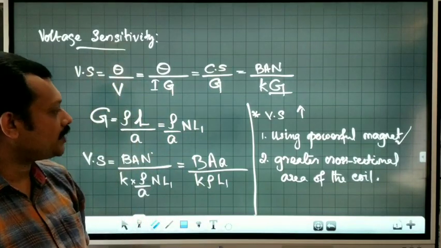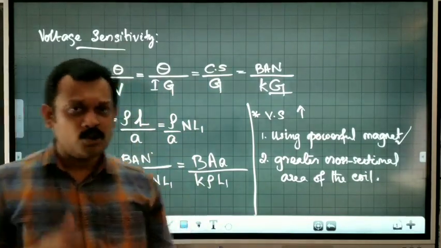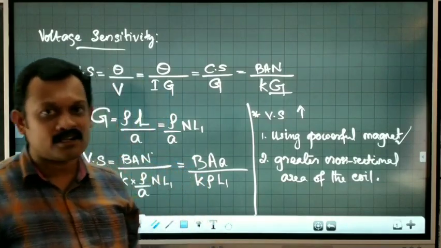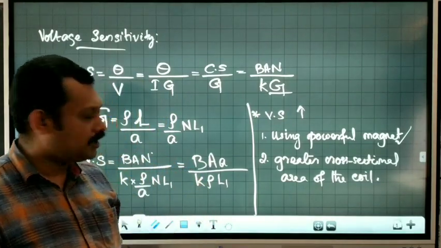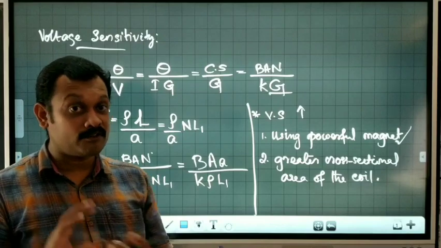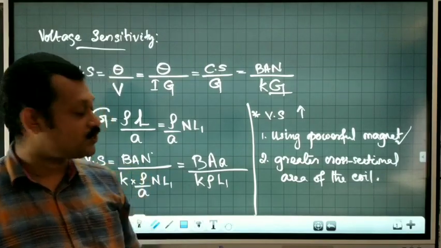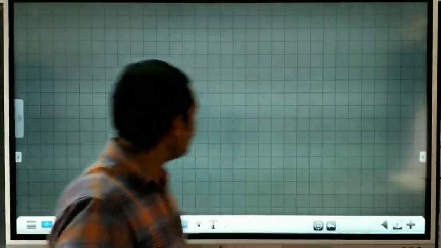Okay, this is what is regarding voltage sensitivity. One more thing we can say is use a spring of low torsional constant, as I told on the other day. That will reduce the restoring effect, or that will cause damage to the meter easily. So now we will think about the next idea.